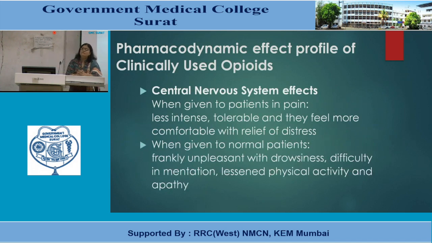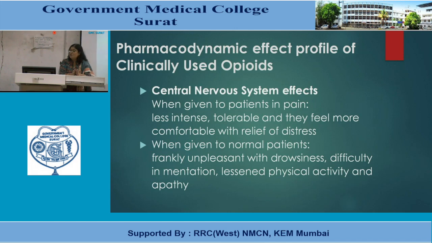So now, after pharmacokinetics, we will start with the pharmacodynamic actions, or pharmacological actions, of opioid compounds, specifically morphine. First we start with central nervous system effects. When they are given to patients in pain, their CNS effects are less intense. They can be tolerable.